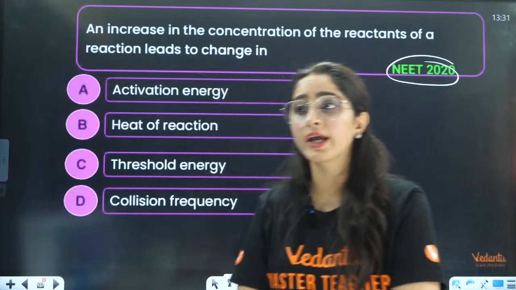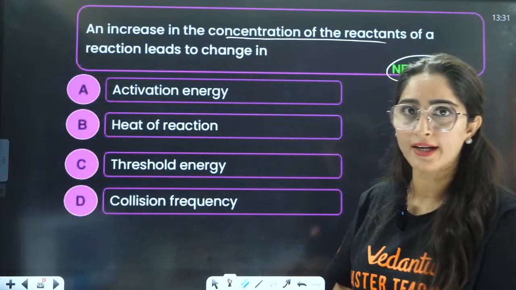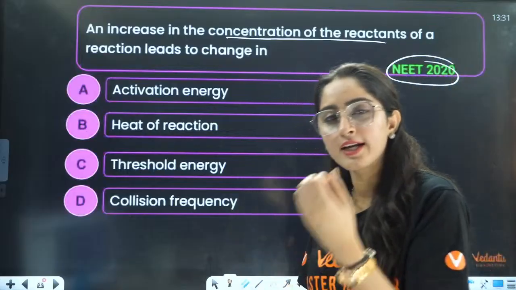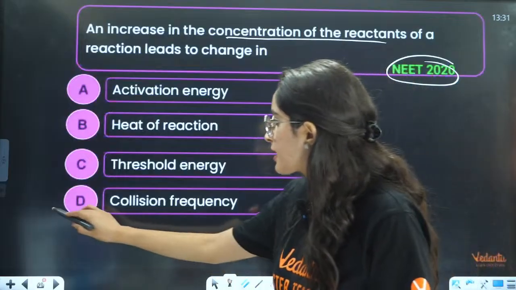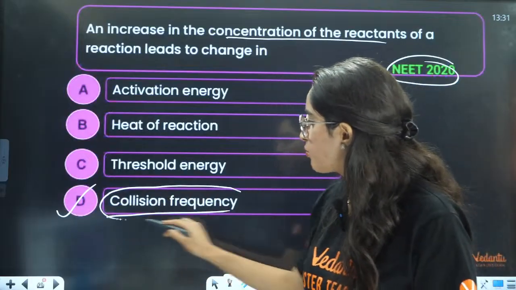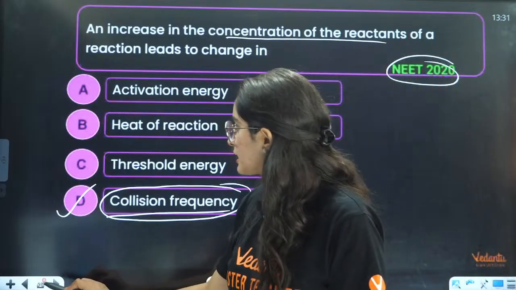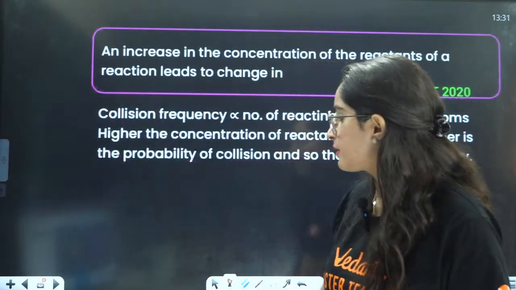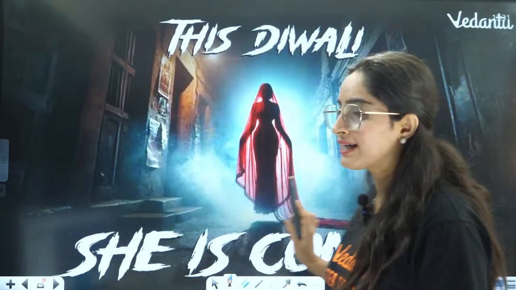Here I am not talking about a catalyst. I am talking about an increase in the concentration of reactants. The more the reactants, the more the molecules, the more the collision frequency. So collision frequency will increase here, right? So D will become your correct answer. And that's it.